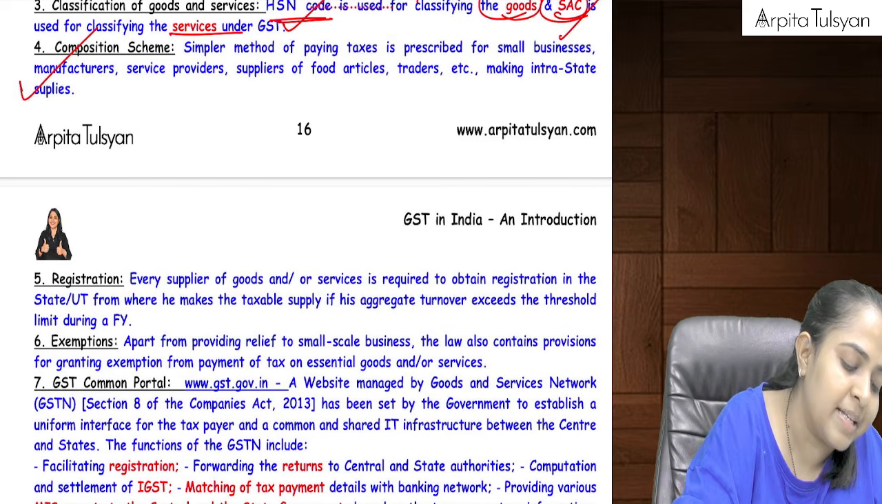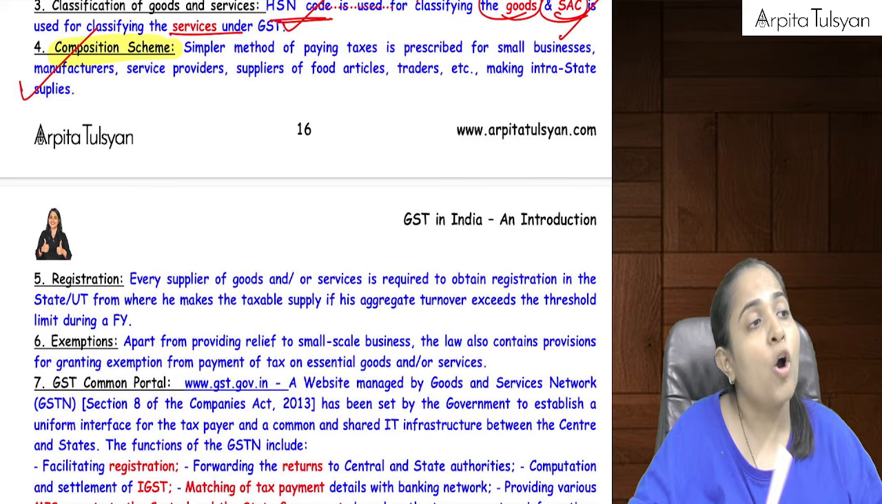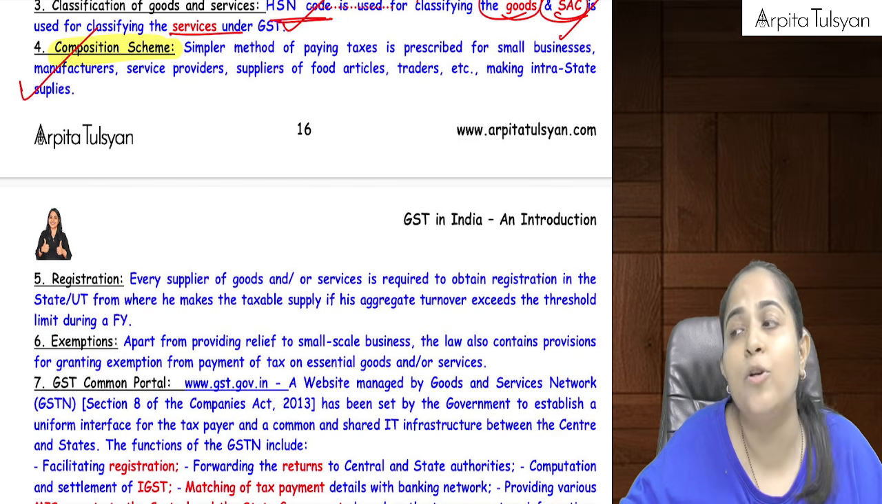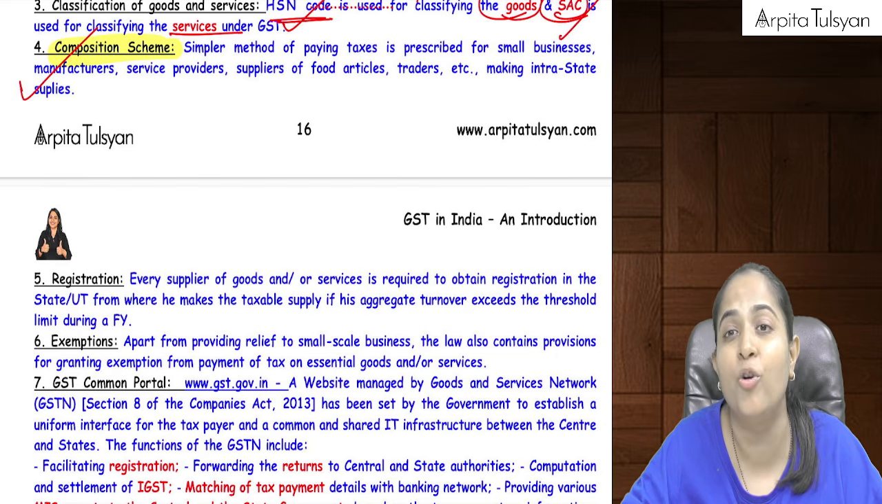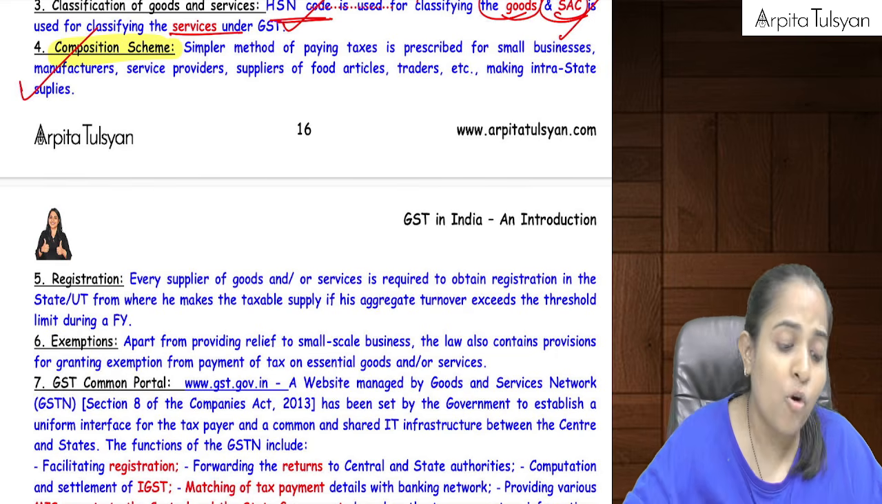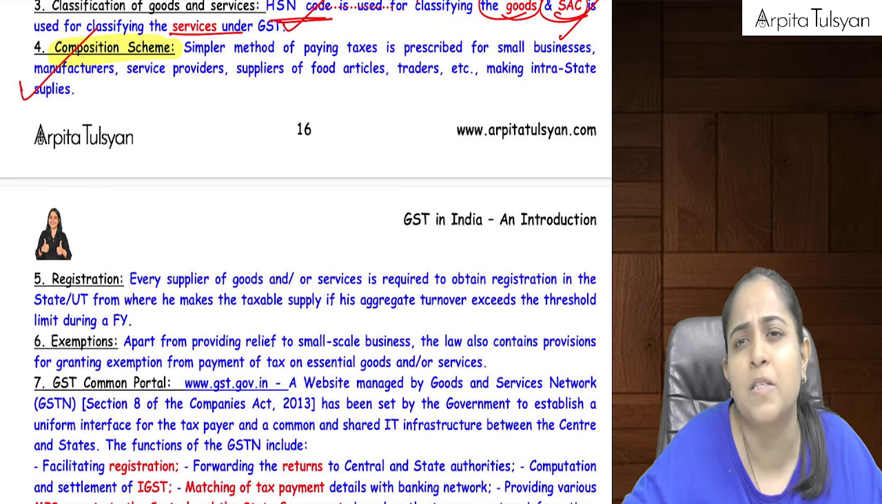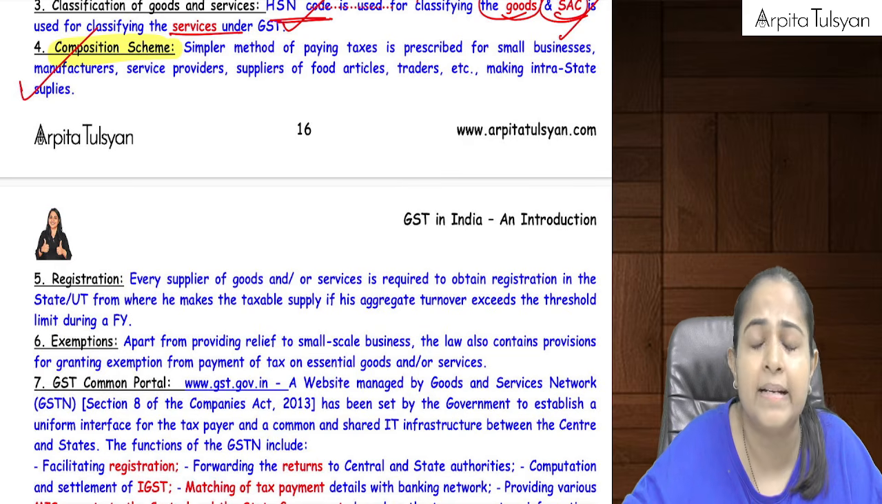Then there are multiple schemes under GST. One of the schemes is called the composition scheme. Composition scheme is a scheme which is applicable to small dealers. We will study about the composition scheme in detail when we go to the charge under GST chapter. Composition scheme means small business people whose turnover does not exceed a certain limit.